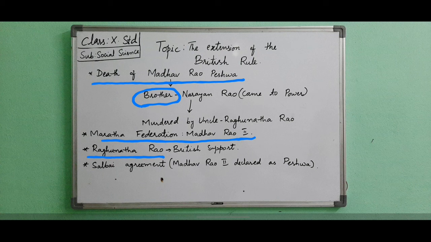First of all, after Madhav Rao, his brother Narayan Rao became the king, but his uncle was not happy and Narayan Rao was murdered by Raghunath Rao. In the same scenario, the Maratha Federation wanted to make Madhav Rao II the new Peshwa. For this reason, Raghunath Rao asked for support from the British, and the British, eagerly waiting for the opportunity, were ready to give support to Raghunath Rao.